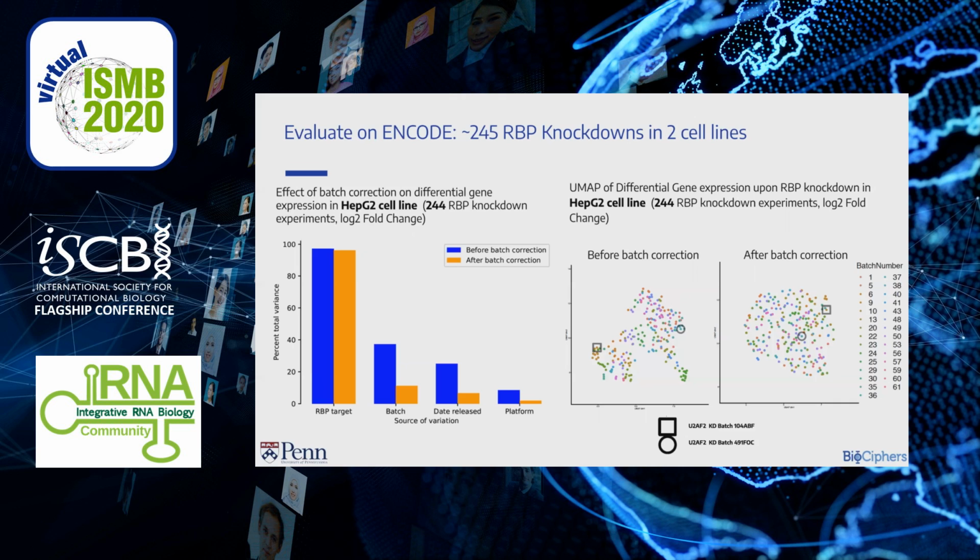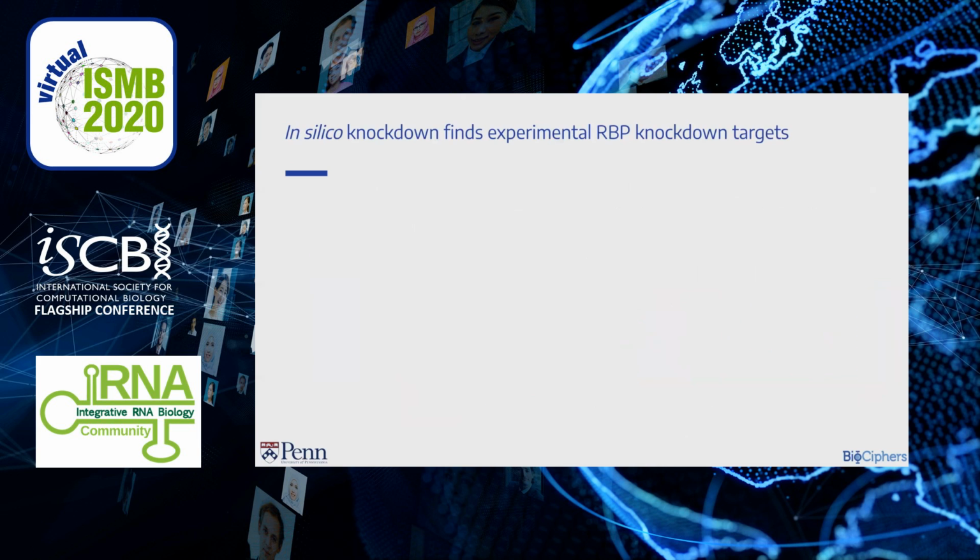And we saw similar effects upon batch correction in K562 cell lines. Now that we have our batch corrected experimental knockdowns, we want to evaluate our in silico knockdowns against them. We measure precision and recall of overlap of RBP targets between the experimental and simulated RBP knockdown.